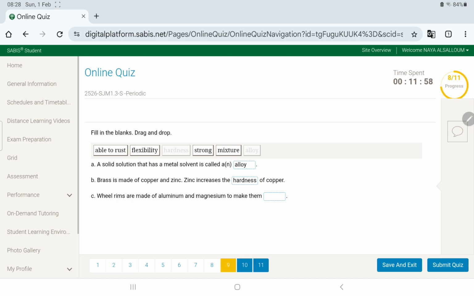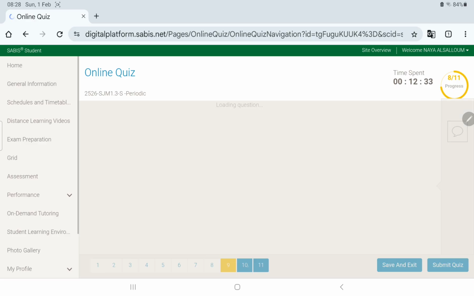Now, does it make sense to say in a sentence zinc increases the strength of copper? No, it increases the hardness. And able to rust? You can't, right? Because alloys are made to improve the metal, and the ability to rust is not very good, honestly. And flexibility isn't good. Now, here, wheel rims are made of aluminum and magnesium to make them strong, right? Now it all makes sense.